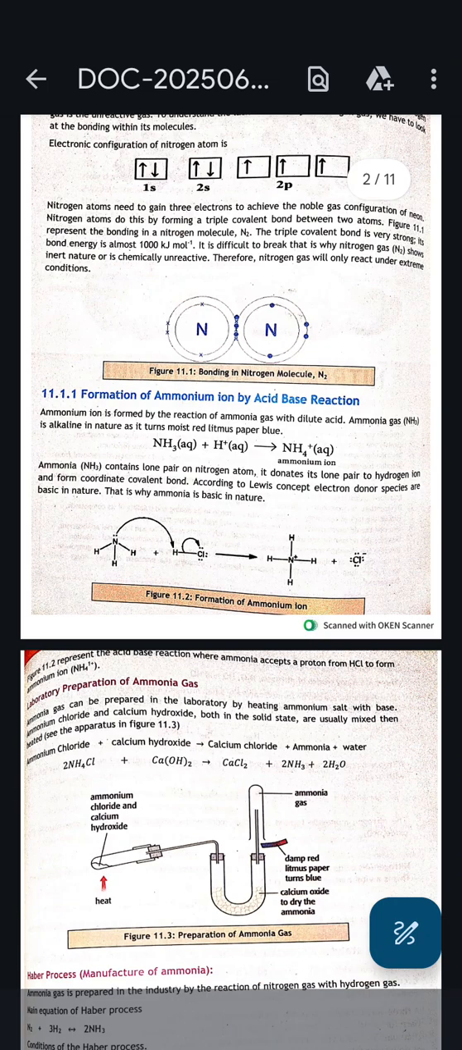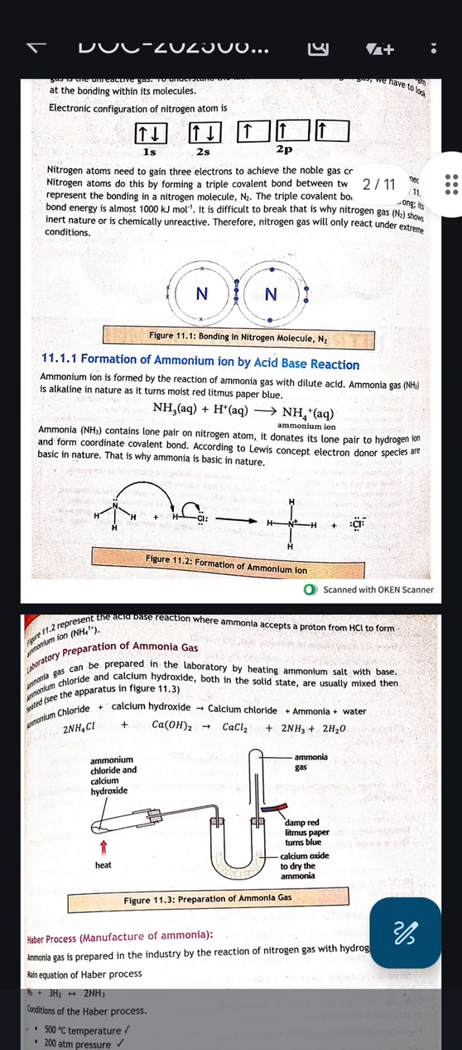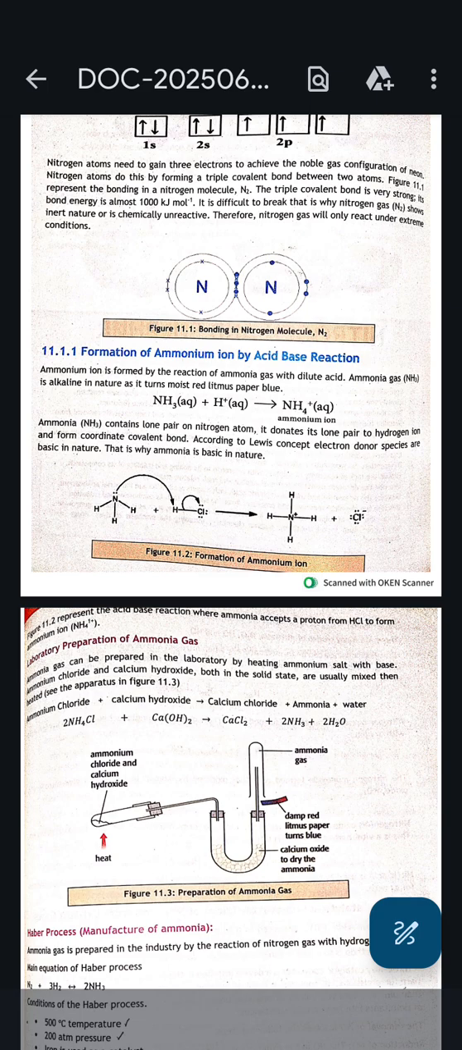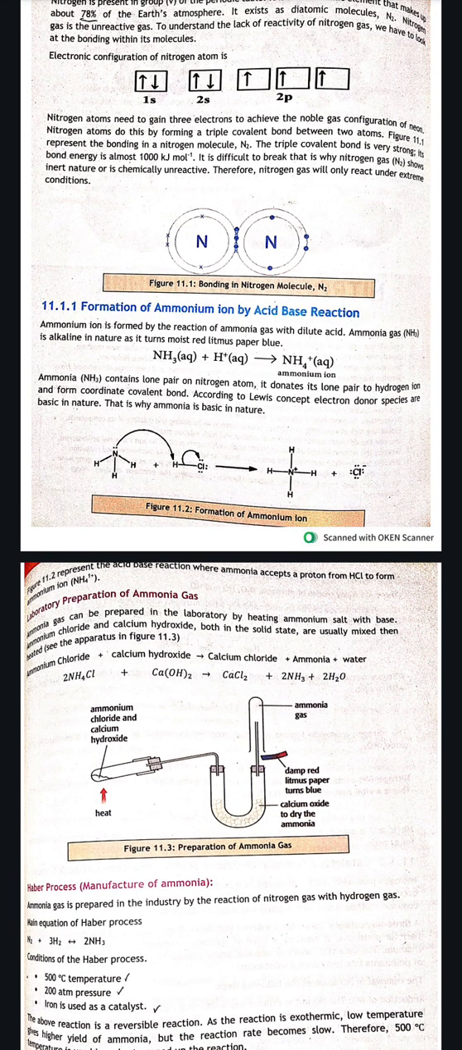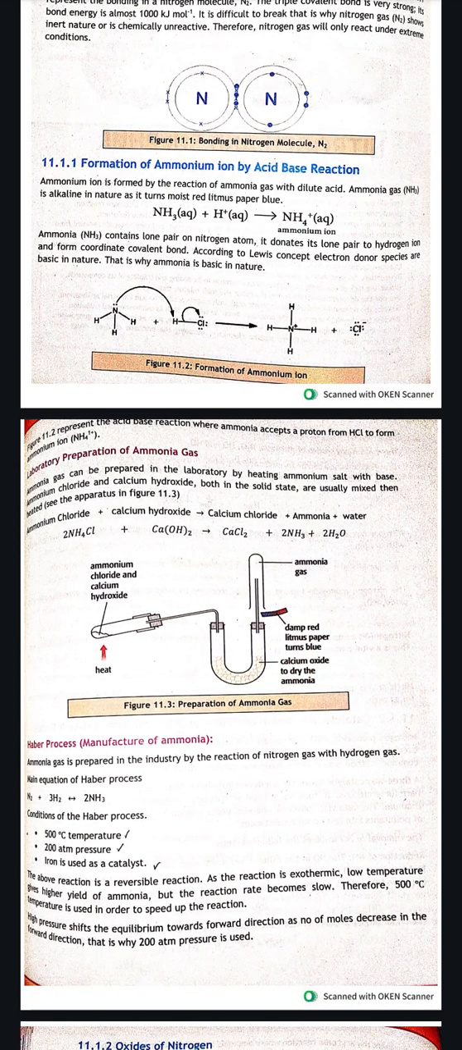The triple covalent bond is very strong. Its bond energy is almost 1000 kilojoules per mole, and it is difficult to break. That is why nitrogen is chemically unreactive or inert in nature. Therefore, nitrogen gas will only react under extreme conditions. So it will form the 3 bonds. Due to this triple bond, the strength of N2 is very high, so it is unreactive in nature.